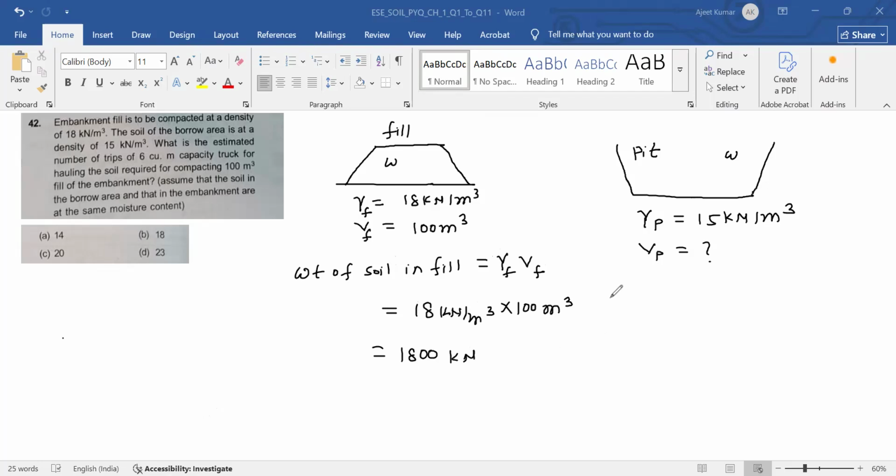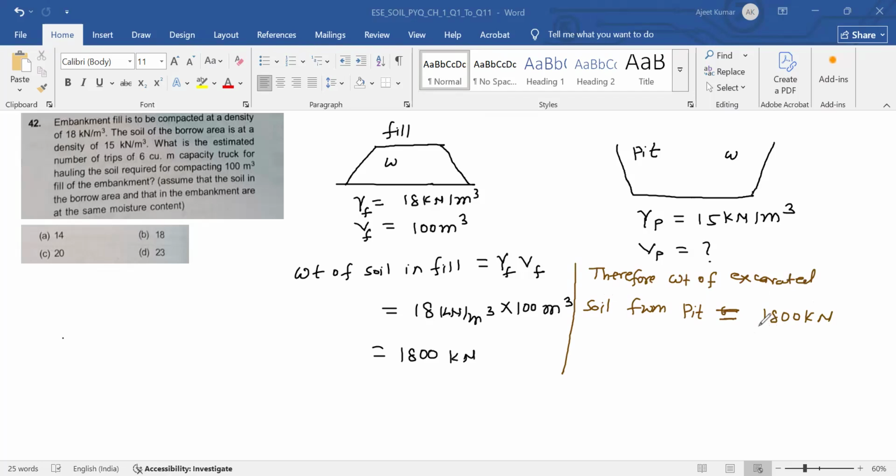Therefore, the weight of excavated soil from pit is equal to 1800 kilonewton.